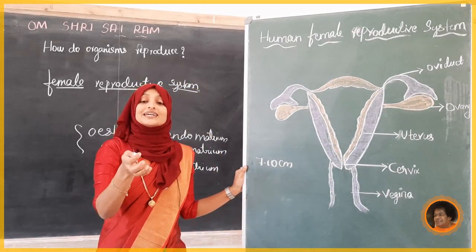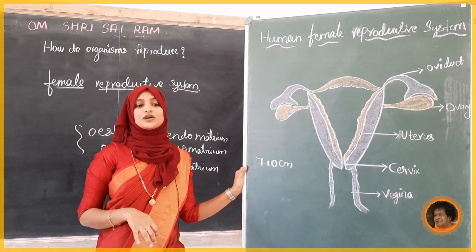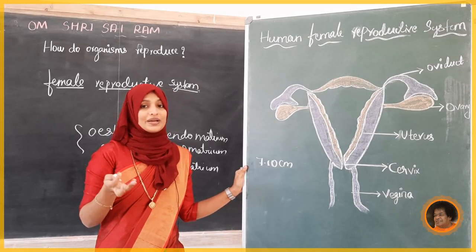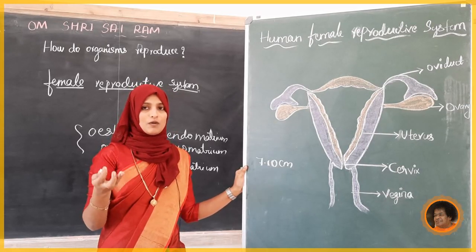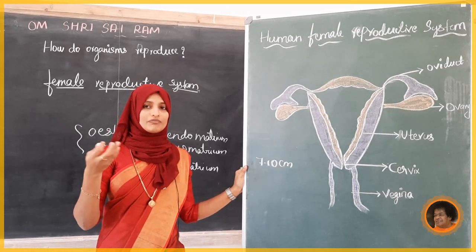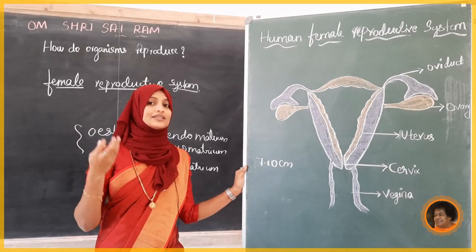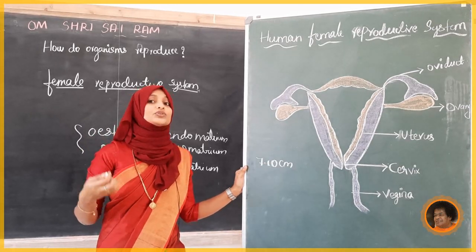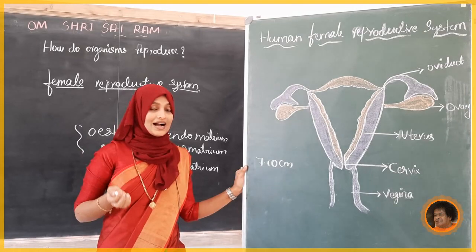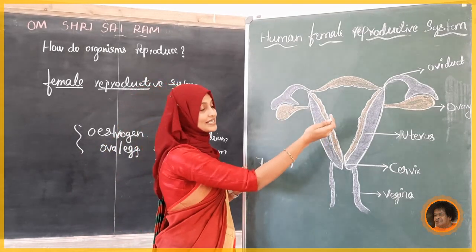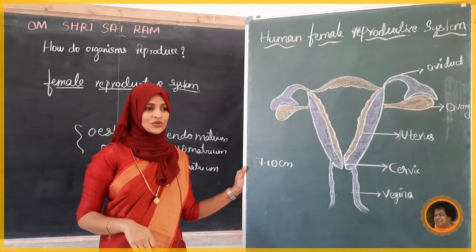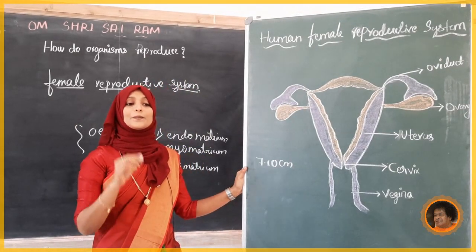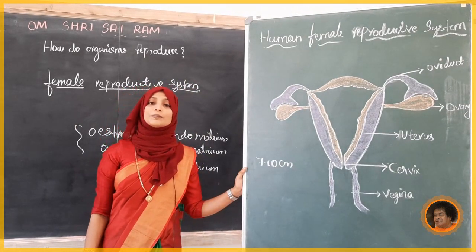What happens? It is going to receive the sperm from the male organ, that is the penis, we know. There is a copulation we studied. So, whenever the sexual interaction occurs, the vagina receives the sperm and it is going to pass. Next it comes to the uterus, and here the fertilization takes place. It also serves as the birth canal during the birth of the child.